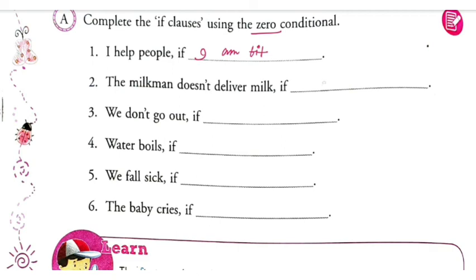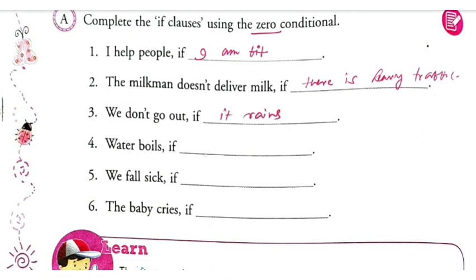The milkman does not deliver milk if there is heavy traffic, or if the cow is unwell. We don't go out if it rains.